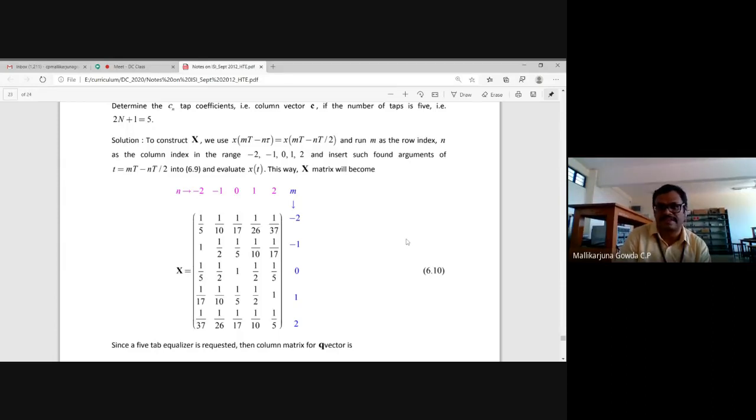Just think like that. Okay. So will you be able to do that by yourself? How much time will you take? Because it is all fractions, it takes time to substitute t as this value.